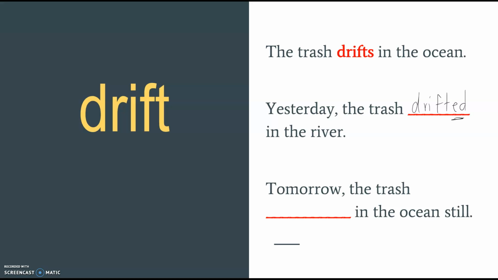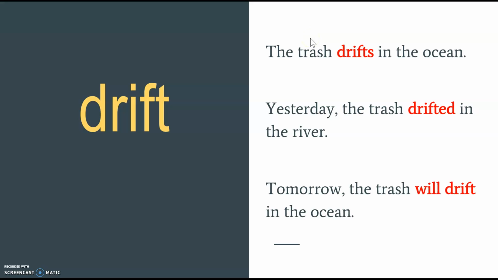I'm adding that ed to make it be past tense. Tomorrow, oh, it hasn't happened yet, so it's going to be future tense, so it will. Tomorrow, the trash will drift in the ocean. And there we go for those answers.